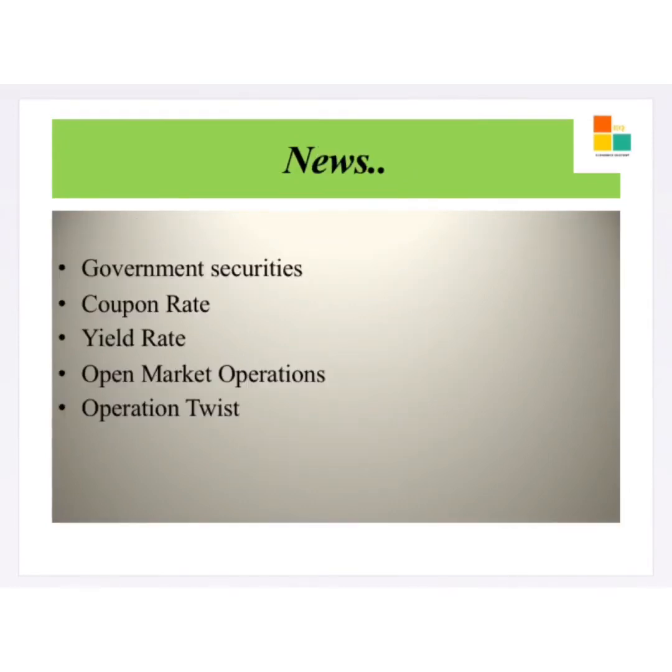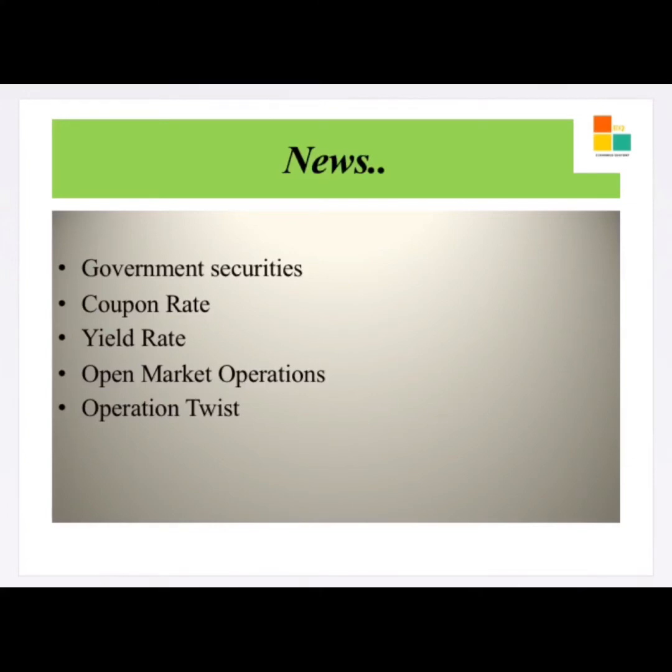Before going into detail about Operation Twist, we have to be clear with certain terms and concepts. First is government securities and their utility in the economy. Next is the difference between the coupon rate and the yield rate on the bonds. This operation is going to be in the form of an open market operation, so we will see the concept behind the OMO. Finally, we will see the benefits of this operation to the economy.